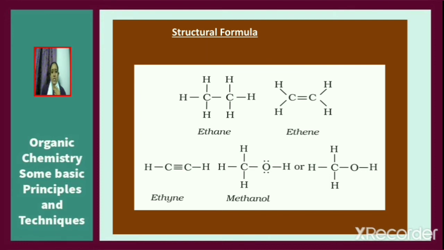All the single bonds present are shown using single dashes. And here in methanol, the lone pair of electrons present on oxygen is also shown in the structural formula. We may either show the lone pair of electrons on oxygen, or we can also draw the structural formula without showing the lone pair of electrons on the oxygen atom.